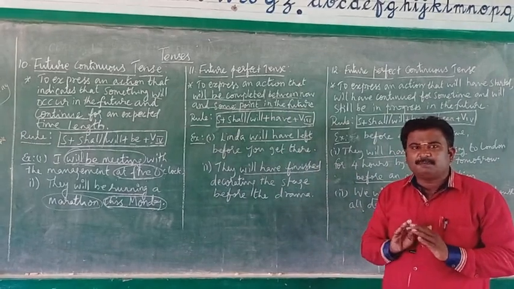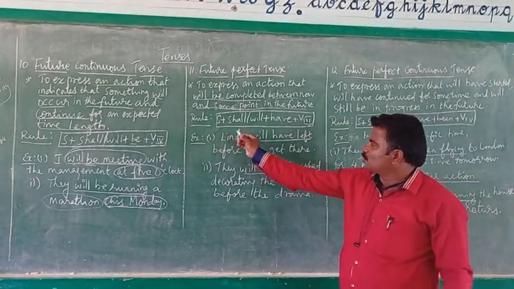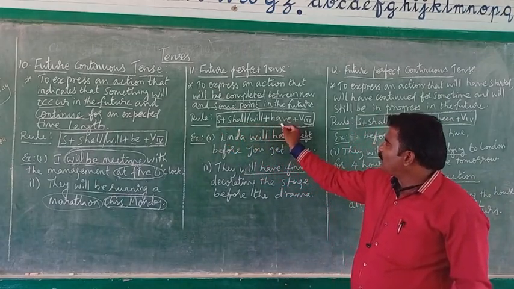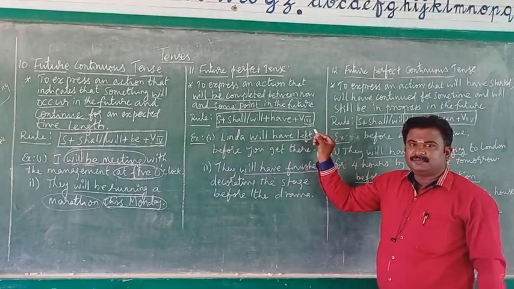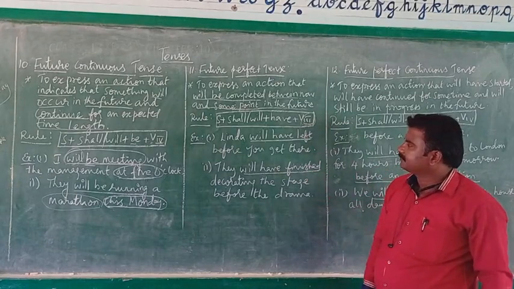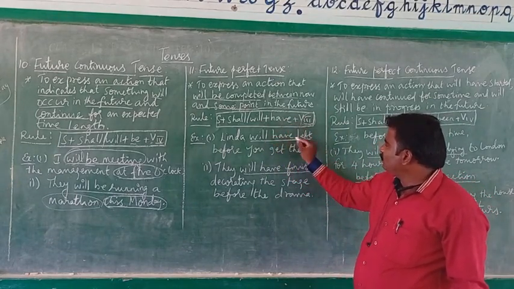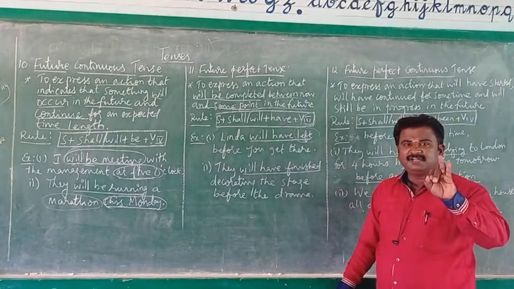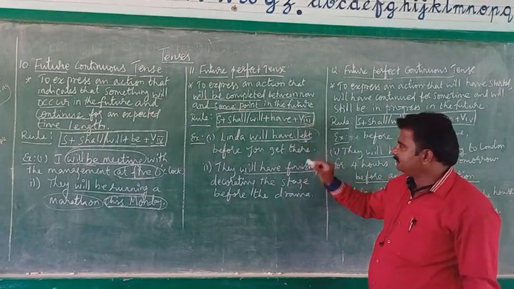For framing future perfect sentences, we should follow this rule. Subject plus shall or will plus have plus verb in the perfect form. Clear? The verb should be in the perfect, that is the third form. See, will have left. What's the present form of left? Leave, left. Clear? So we should use the third form, that is the past participle.